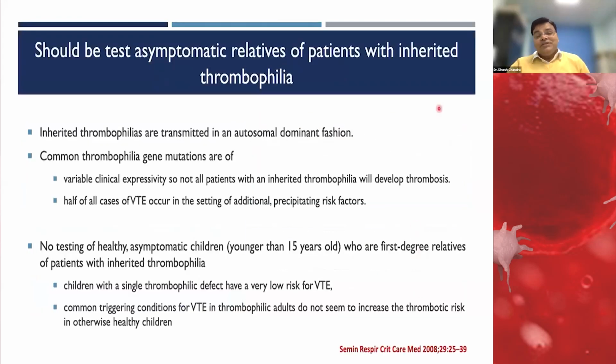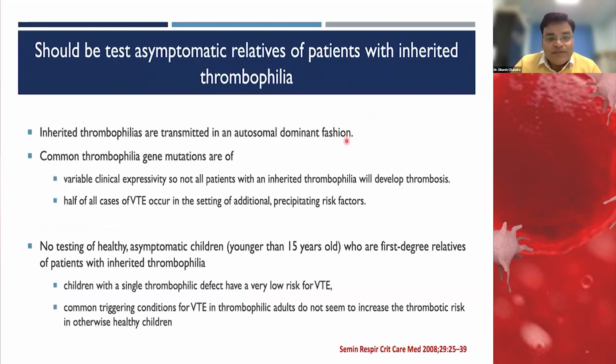Again, the question comes: if anybody has been diagnosed with inherited thrombophilia, do we screen all the relatives or not? As we know, the majority of these inherited thrombophilias are transmitted in an autosomal dominant fashion, and they have variable expression in other people.